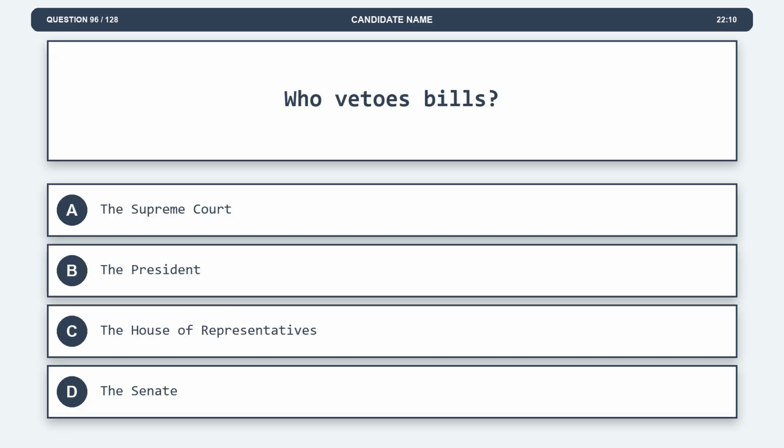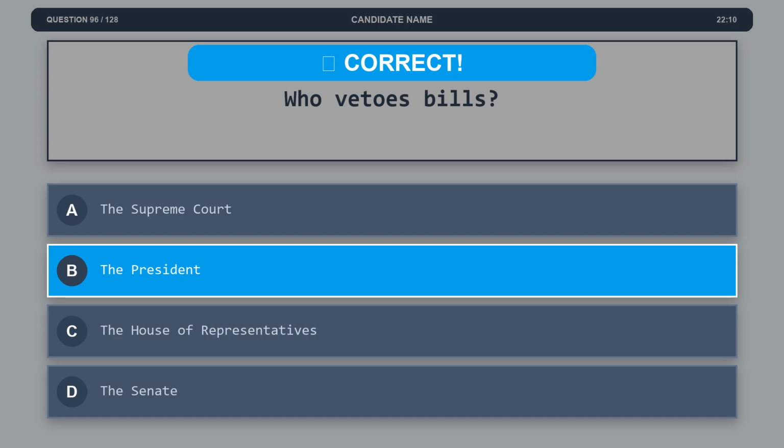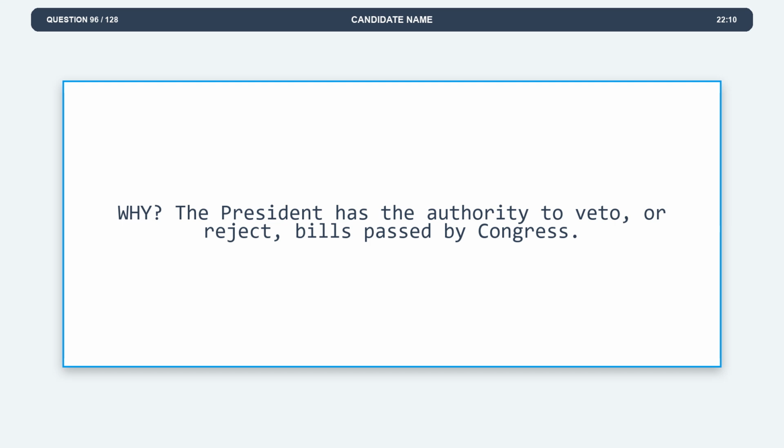Question 96. Who vetoes bills? Option A, the Supreme Court. Option B, the President. Option C, the House of Representatives. Option D, the Senate. The correct answer is option B, the President. Explanation. The President has the authority to veto, or reject, bills passed by Congress.